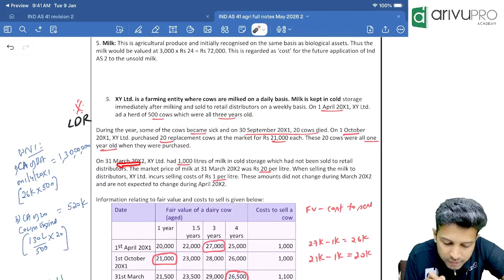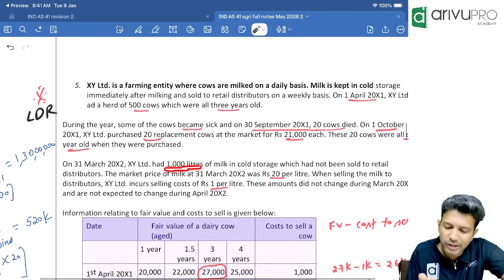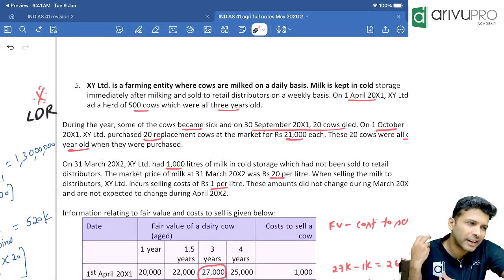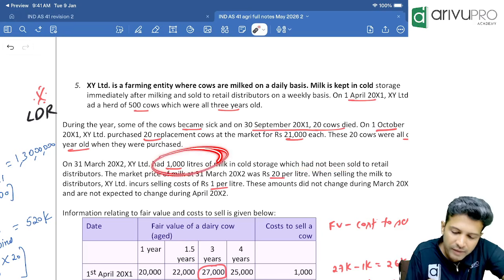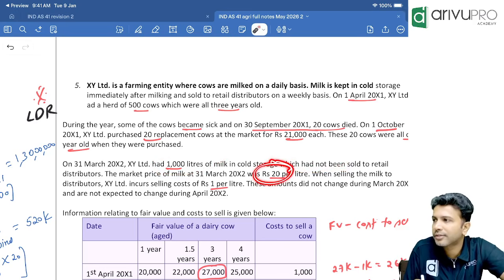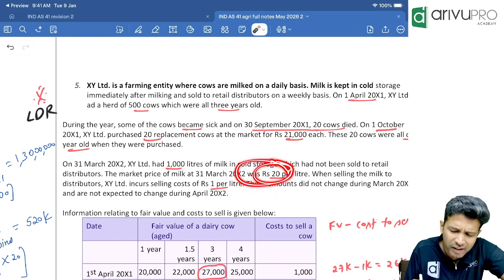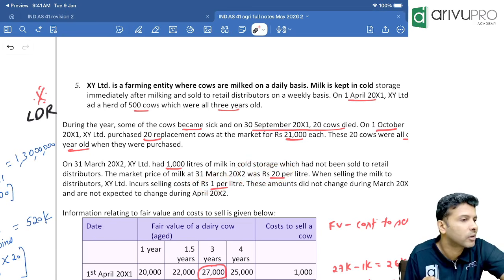Next one. On 31st March, that is year ending, XY Limited Company has 1,000 liters of milk. They've asked the value. We'll do the valuation separately. Leave that. Which has not been sold. We have 1,000 liters of milk unsold, which means obviously it is closing stock, inventory. And they have given the market value or fair value of that milk as 20. We'll value it at market value. Fair value or fair value less cost to sell? What is the cost to sell? Cost to sell is 1 per liter.